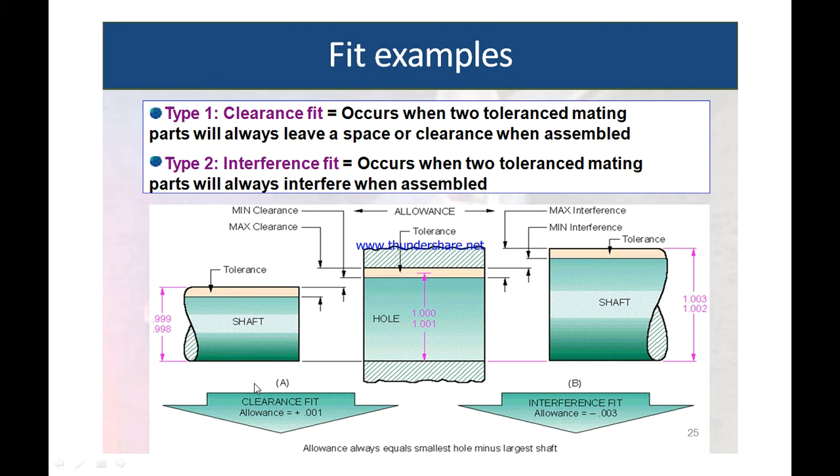So this is a clearance fit. Look at this. The lower limit of the shaft is greater than the higher limit of the hole. In this particular process of assembly, the fit will be generated as an interference fit.